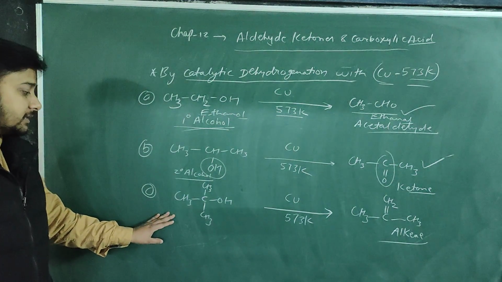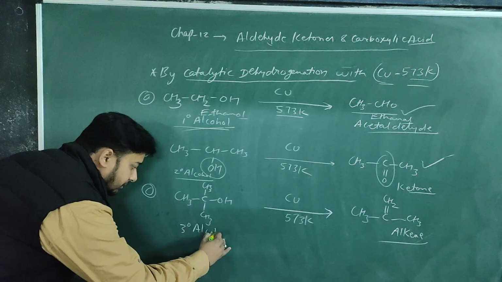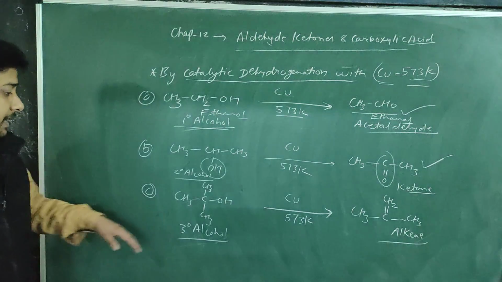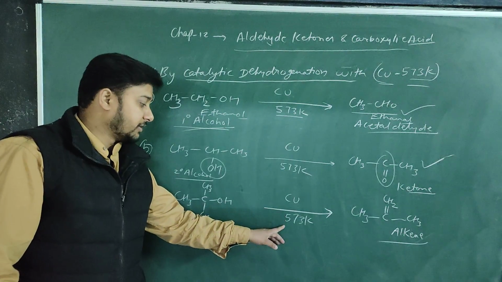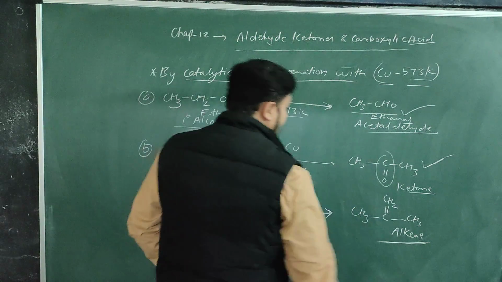Next, come to the third reaction. This is a 3 degree alcohol, and in the presence of copper at a temperature of 573 Kelvin, it will be converted into alkenes. It will convert into alkenes.